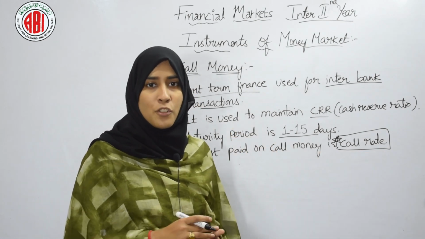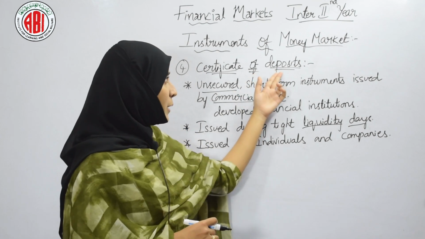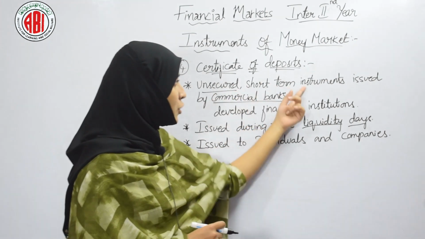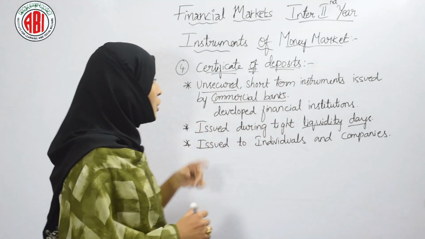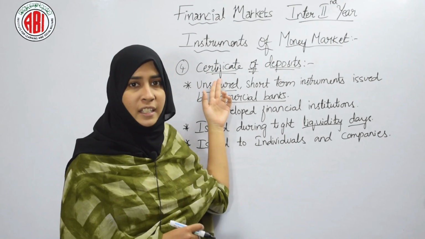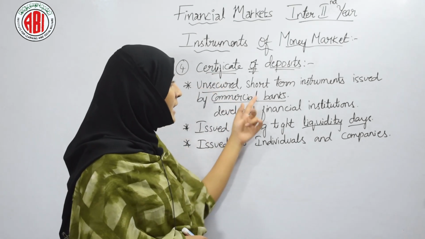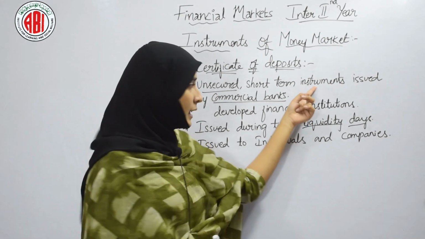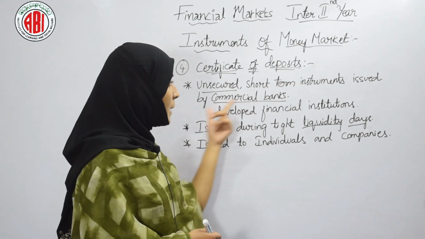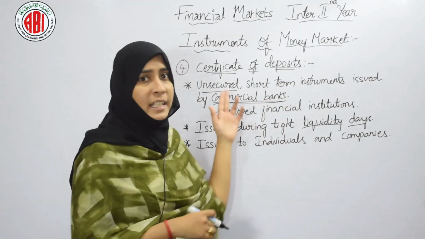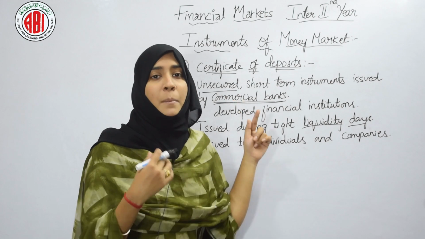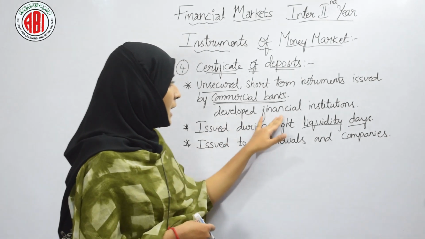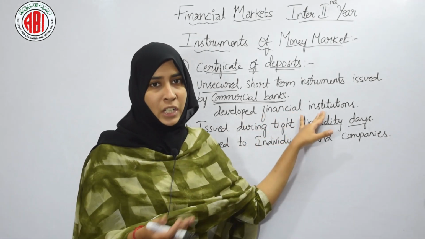Now let's see another instrument in the money market. Certificate of deposits. What do you mean by certificate of deposits? They are unsecured short-term instruments issued by commercial banks. Unsecured means they are risky, not safe, and because they are short term, they are dealt in the money market, right? The main point is they are issued by commercial banks, to develop financial institutions.